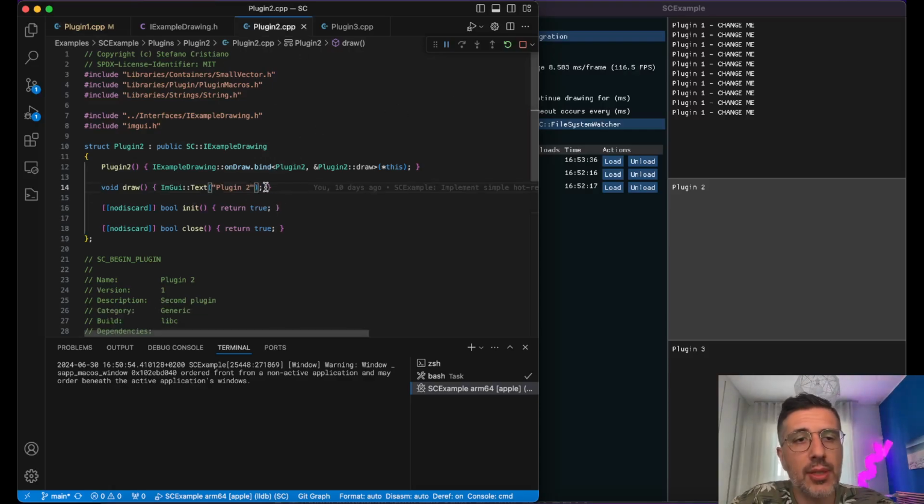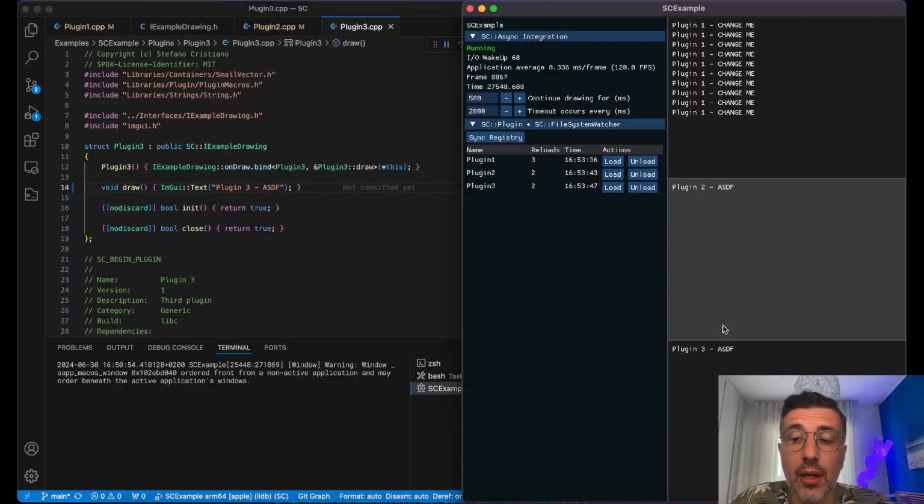The cool thing maybe is that there are multiple instances of the plugin, multiple different plugins. So you can section your application in different parts and have dependencies between them. So this is showing the last time it was reloaded, how many reloads it actually has been having. You can even manually unload it and reload it if you like. And so that's what the SCExample is doing.